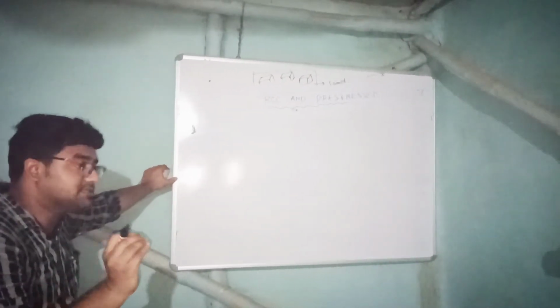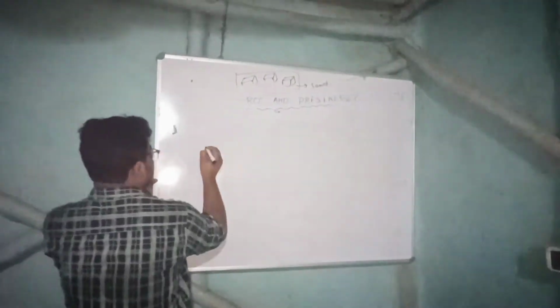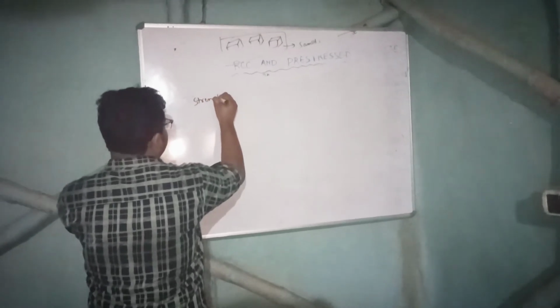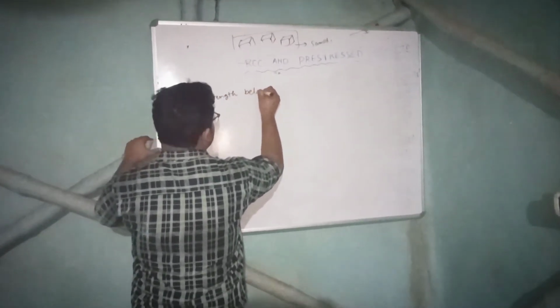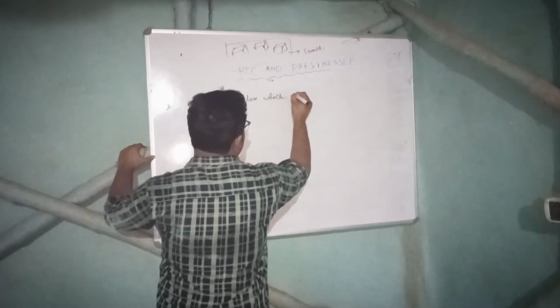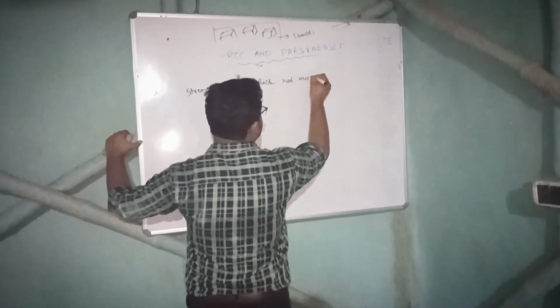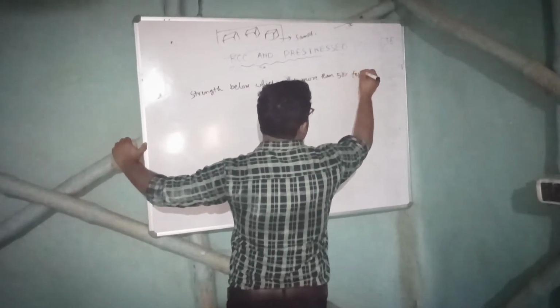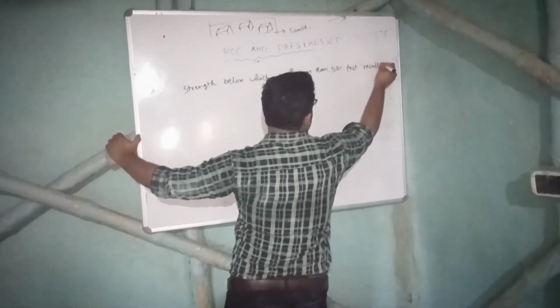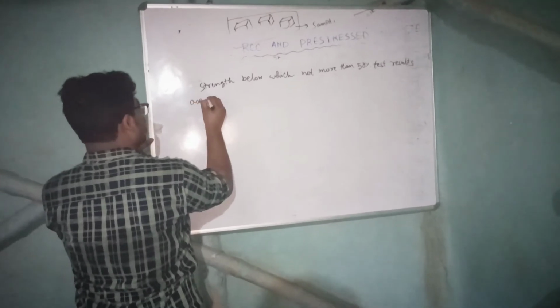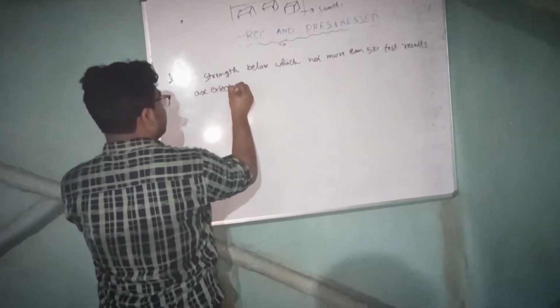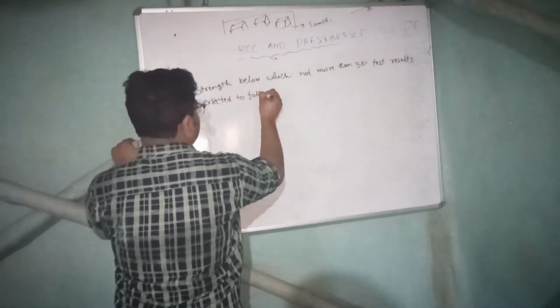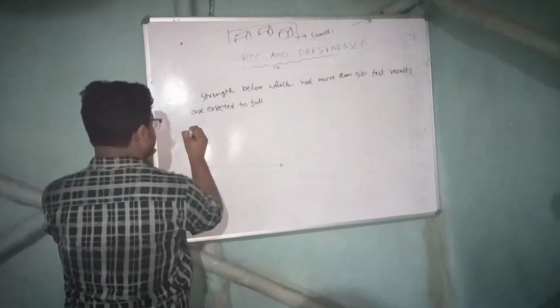But the question was, if suppose the question is FCK, the question is strength below which not more than 50% test results are expected to fall, and they have given a graphical representation like this.